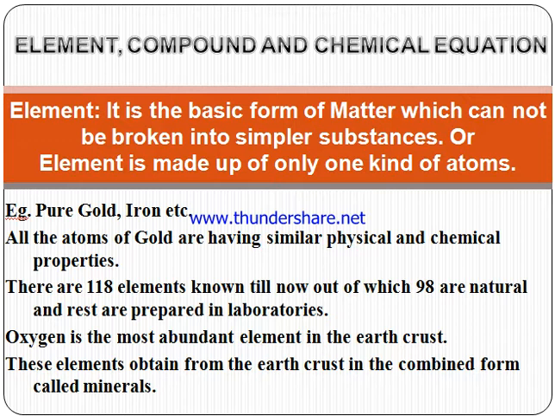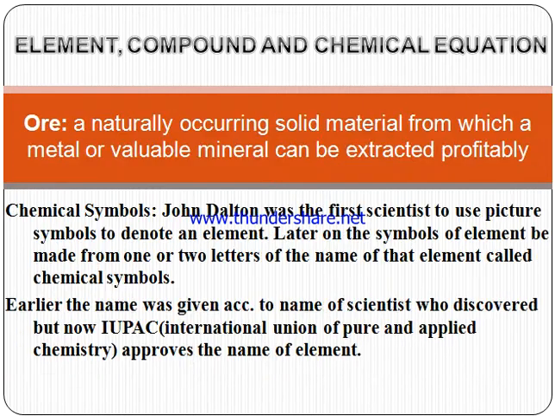Oxygen is the most abundant element in the earth crust. These elements are obtained from the earth crust in combined form, generally known as minerals. We also have one more term, that is ore. Ores are the naturally occurring solid materials from which metal or valuable minerals can be extracted profitably.